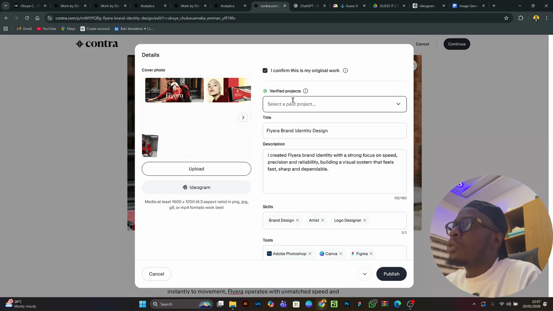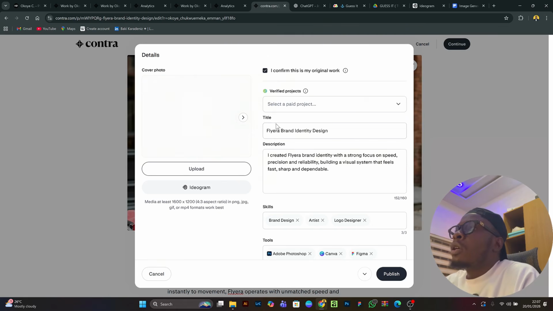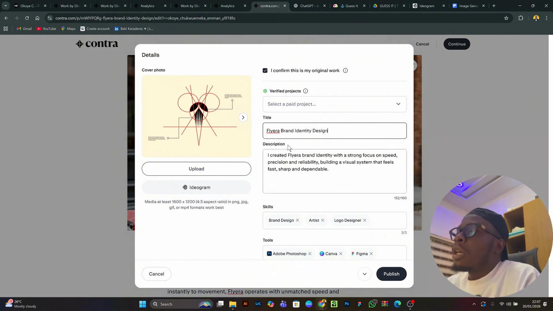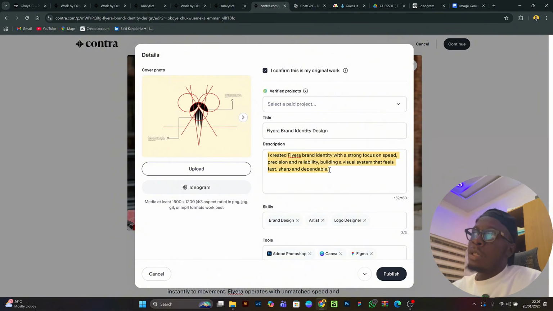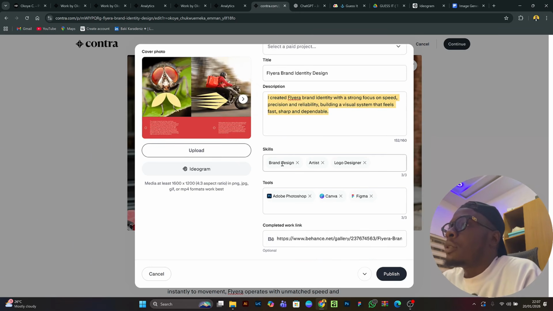Let's say I type continue here. Now, when you come here, this is where a lot of people don't get it right. You put a clear title. Your title needs to be the same as the project. After putting a title, you put a brief description here. I describe the project.